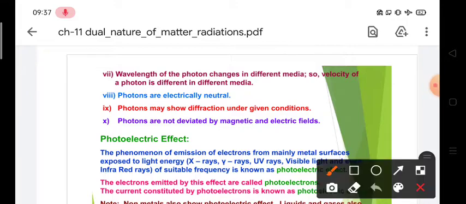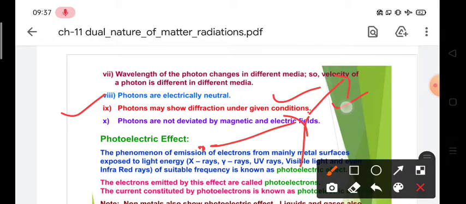And the second last property that was left is property number 9, and this says that the photons may show diffraction under given conditions. It may get diffracted. If it strikes some particle, it may get diffracted or it may change its direction.